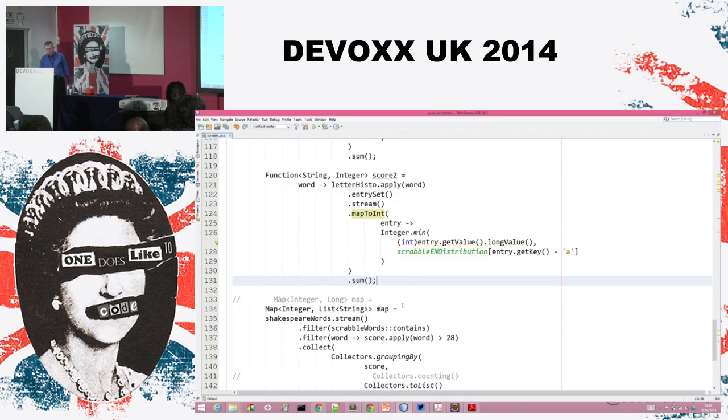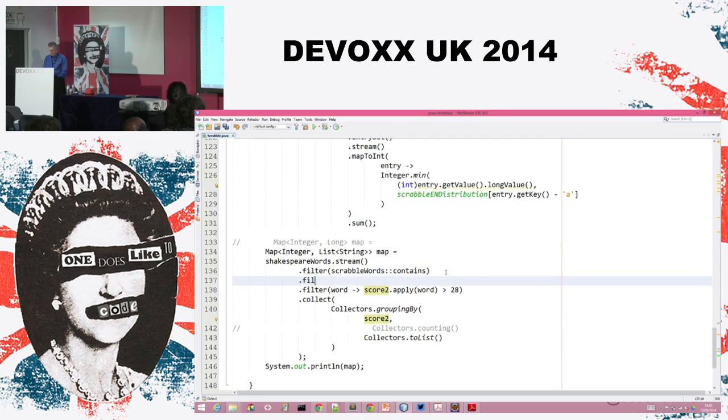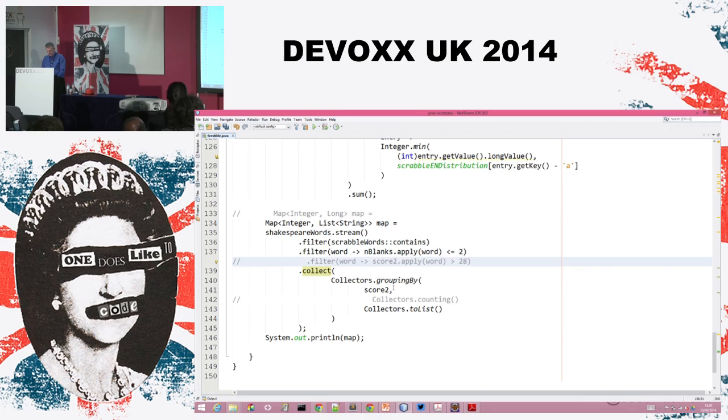So now what do I need to do? I need to change this. Of course, this is going to be score2 here instead of score1. I need to add the filtering. I need to filter out the words that need more than 2 blanks to be used. So blanks per word has to be less than or equal to 2, because this is the number of blanks I have in my Scrabble game. Collect, grouping by, to list. This is fine. I'm going to use the counting once again.